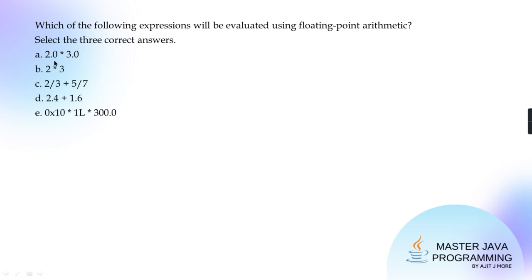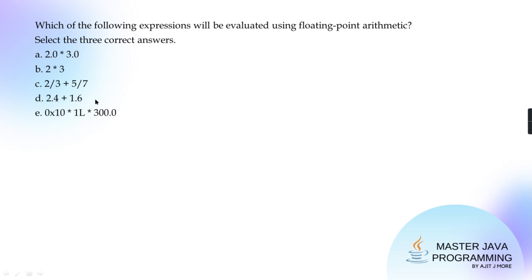Yes. But 2 times 3, int and int, the answer is int. Clear? Then int divided by int plus int divided by int, the answer is int. 2 by 3, the answer is 0, remember. And 5 by 7, the answer is 0 only. So B is integer.